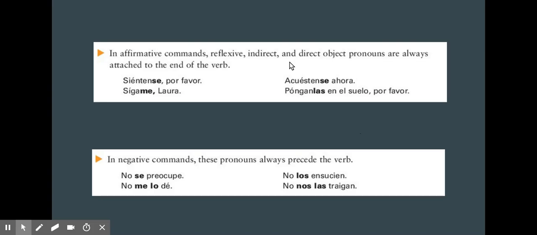If there's a pronoun with it, just like the tú commands, if it's affirmative, you attach it to the end, and if it's negative, you place the pronoun before the verb. So siéntense, sígame, acuéstense, pónganlas. And if it's negative, you place it before the verb and after the no. So no se preocupe, no me lo dé. In this case, there's two pronouns. No los ensucien, no las traigan. Remember the acronym RID, reflexive, indirect, direct, for the order of the pronouns if you have more than one.